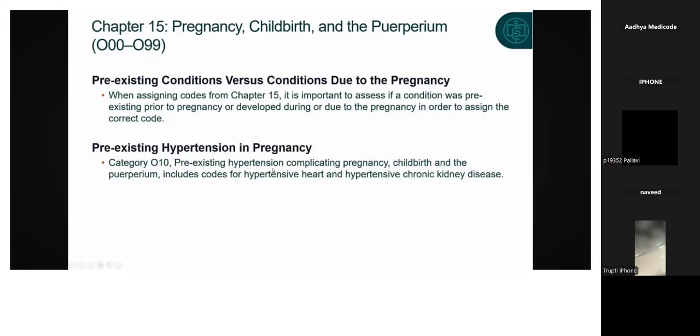So here you can check it out. Pre-existing hypertension in pregnancy. So it is of category O10. Okay, please note it down. It is of category O10. Pre-existing hypertension complicating pregnancy, childbirth and puerperium. That includes codes for hypertensive heart and hypertensive CKD also. Please note it down. O10 category. So I am just giving the category. It's not a complete code, guys. Pre-existing hypertension. You can go to the term hypertension. There you can look for the pre-existing word.